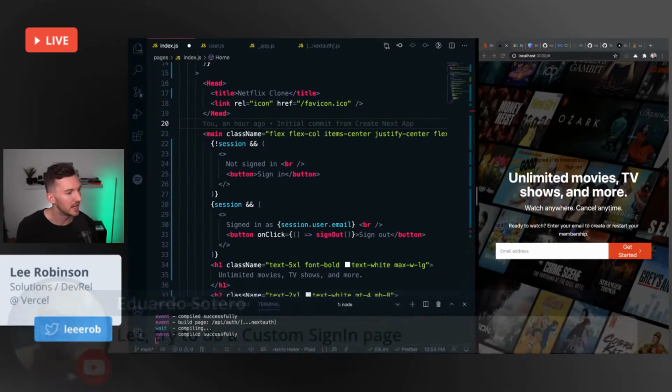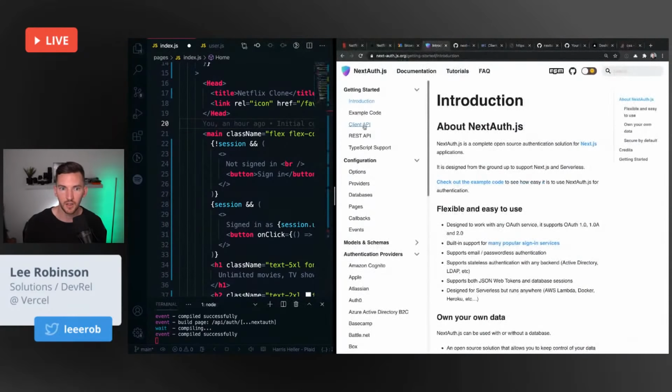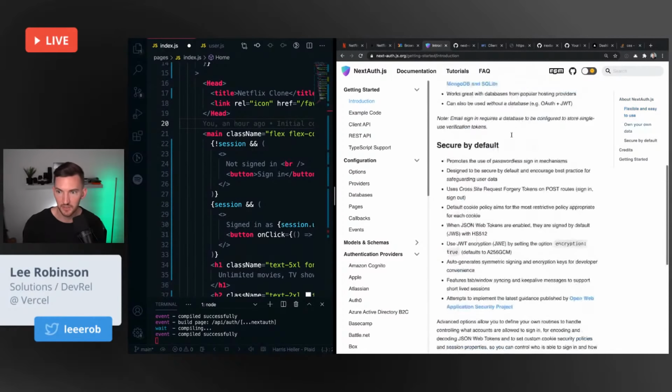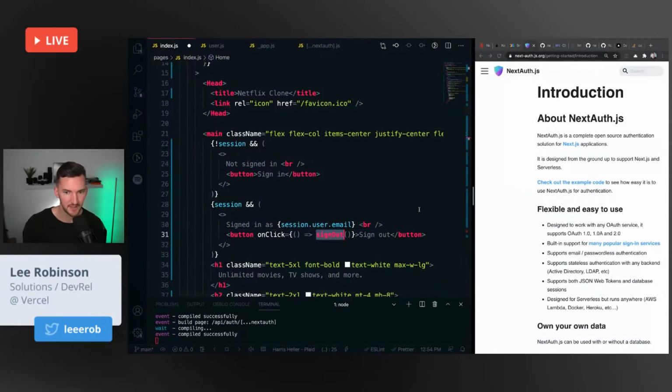Custom sign-in page. Yeah, I know that that is possible with Next Auth. I believe they talked about it somewhere in here, but basically you have the ability to use those hooks, right? Like you have the ability to do sign in, sign out. So if you want, you can kind of build that UI as you see fit.